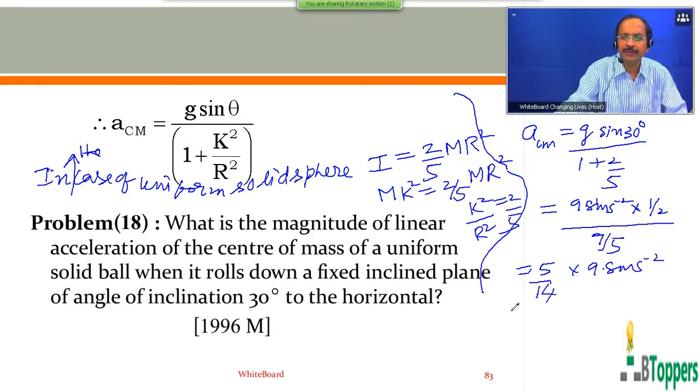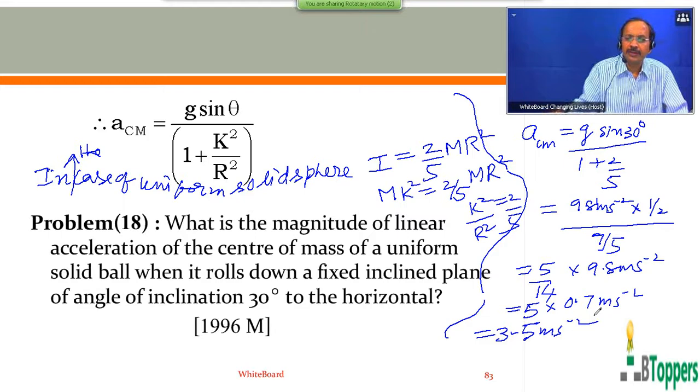You can simplify this yourself. If you want to copy the solution of this problem, you can take a pause and copy it. So you'll get the answer as 3.5 meters per second square. You can take a pause and finish copying the solution of this problem.